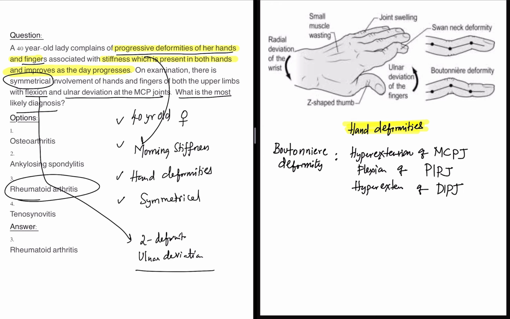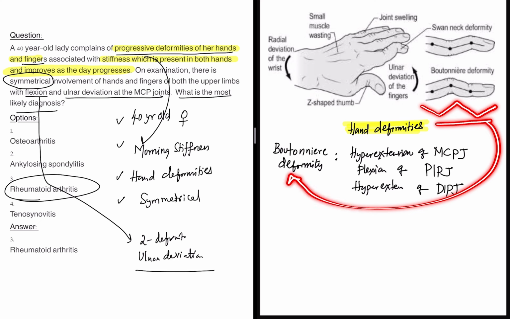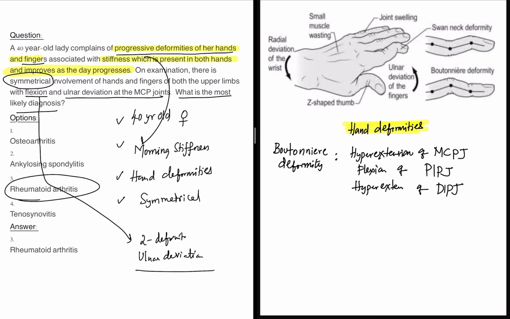You see here, there is hyperextension of the MCP joint. There is flexion of the proximal interphalangeal joint. There is again hyperextension of the distal interphalangeal joint. So this is distal interphalangeal, this is proximal interphalangeal, and this is MCP. So there is hyperextension, flexion, and again hyperextension. This is boutonniere deformity, which is classically seen in rheumatoid arthritis.